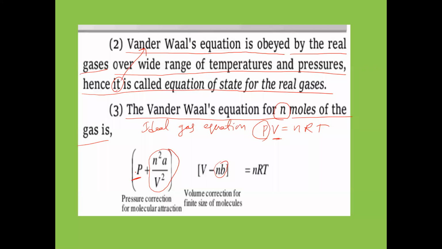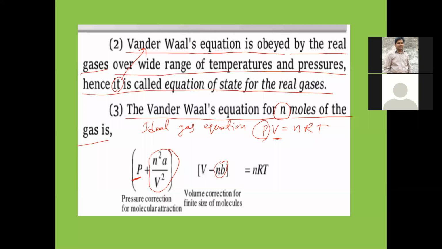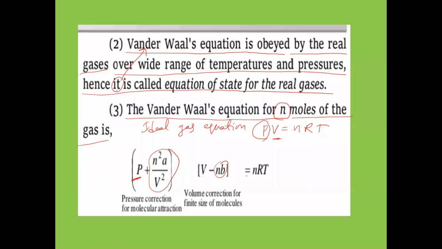Okay, that means in the ideal gas, pressure we have taken and attractive forces we neglected. That's why this term is not there. But in real gases, attractive force is there. When attractive force is there, we have to add this pressure correction here. So Van der Waals added the pressure correction to P, and also subtracted the volume correction from V. Is that clear? So keep this point in mind. And on the right hand side, nRT remains the same.